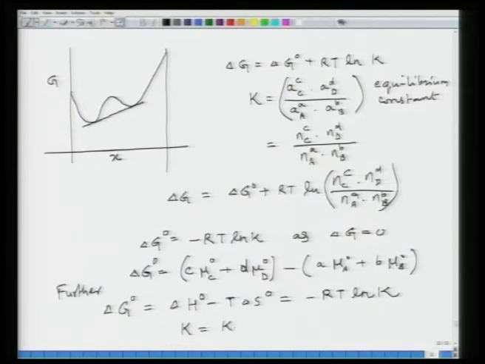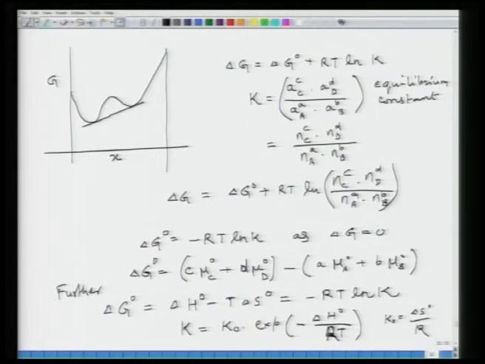So, I can write now, basically what it means is that K is equal to K naught into exponential of minus delta H naught divided by RT. And what is K naught? K naught is exponential of delta S naught divided by R. So, this is very clear, you can just divide by RT or kT here. So, I will just make it R, let us not be ambiguous there. So, it is R everywhere or you make it k everywhere. It depends whether you take it per atom or per mole. So, this is the expression of K.